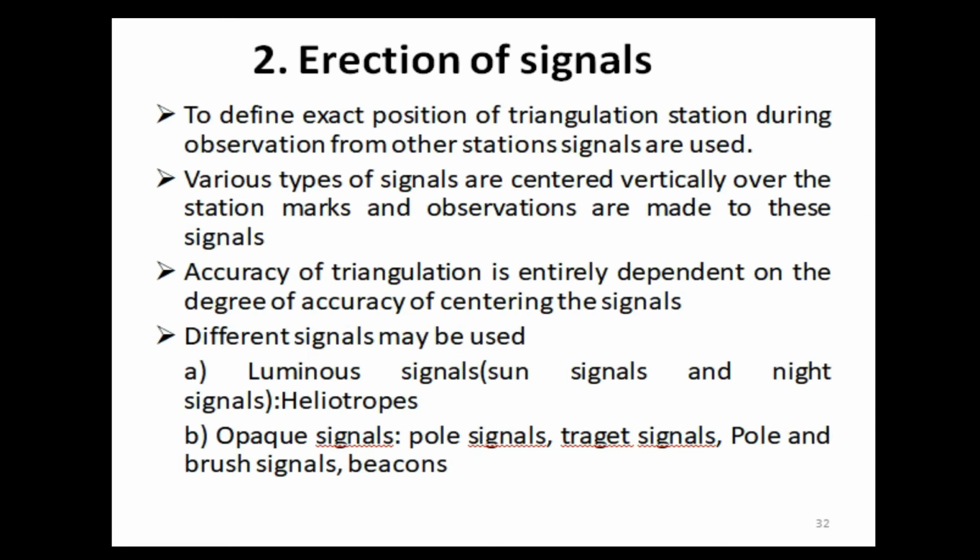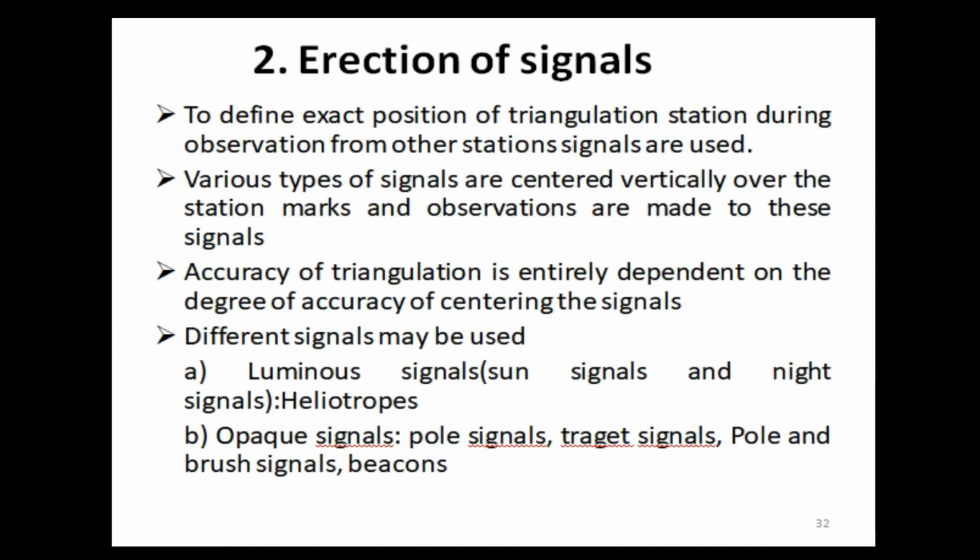Number 2, erection of signals. To define exact position of triangulation station during observation from other station, signals are used. Various types of signals are centered vertically over the station marks and observations are made to these signals.